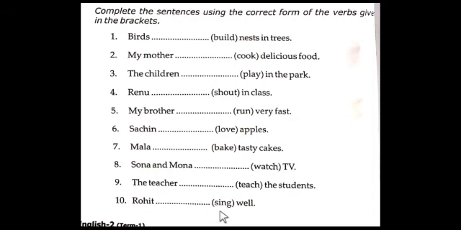We must add the s form to the main verb. Then it becomes sings, because Rohit is a person. It is in the third person singular. For Rohit, we say he. He means it is in the singular person. So, third person singular. Okay, so Rohit sings, S-I-N-G-S. Sings well.